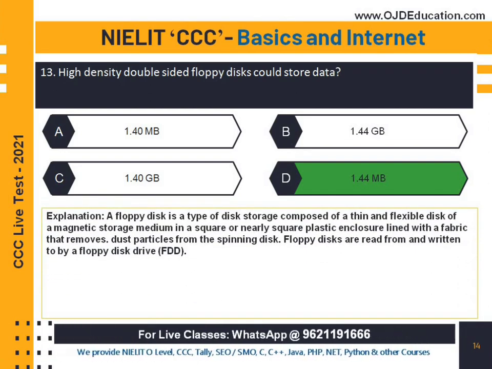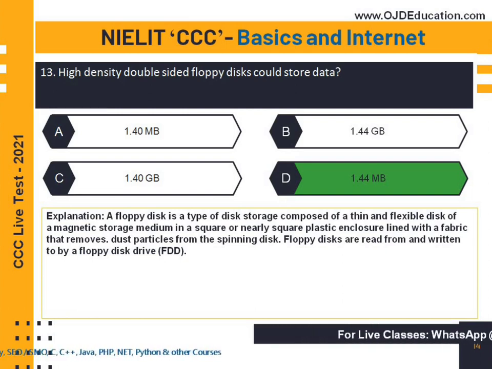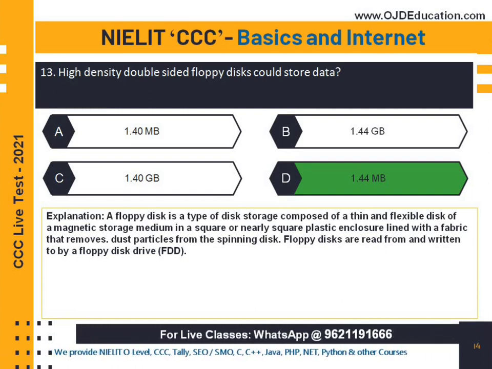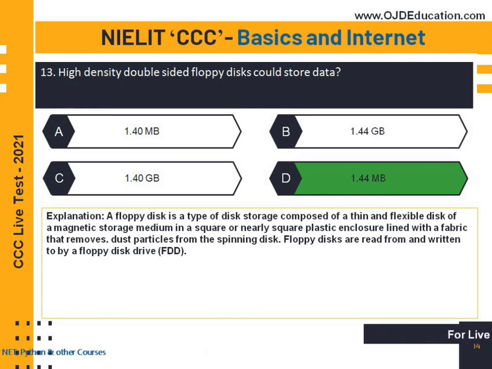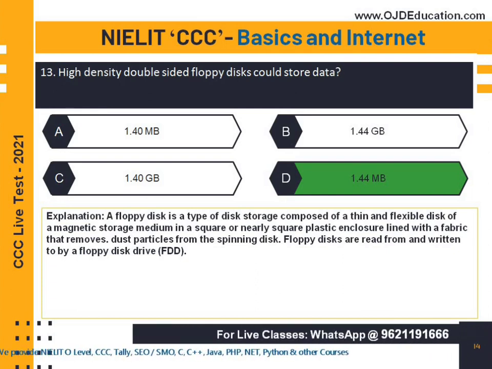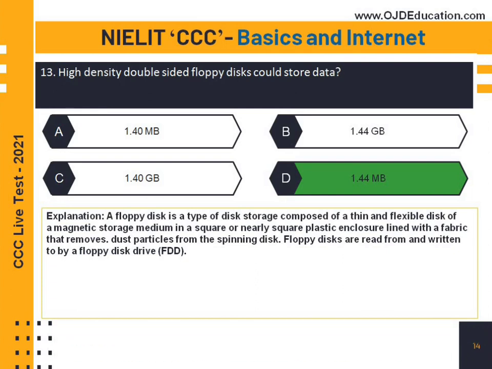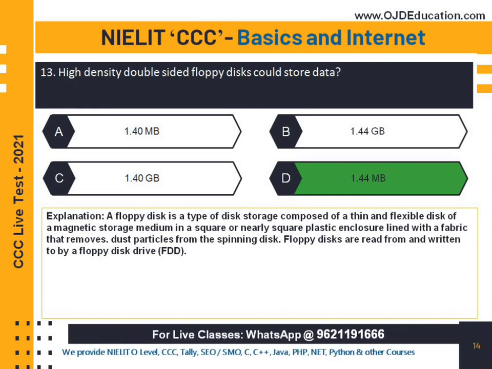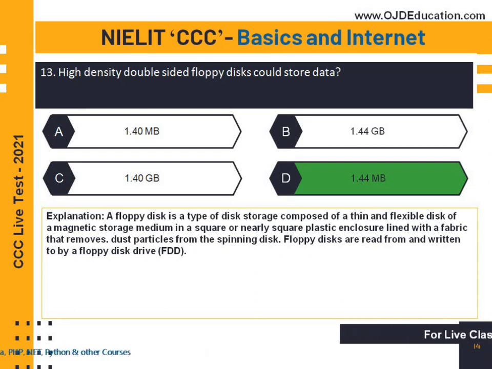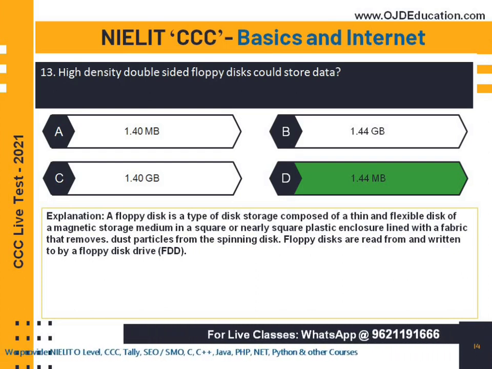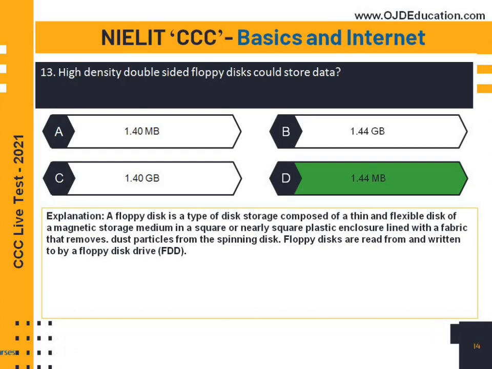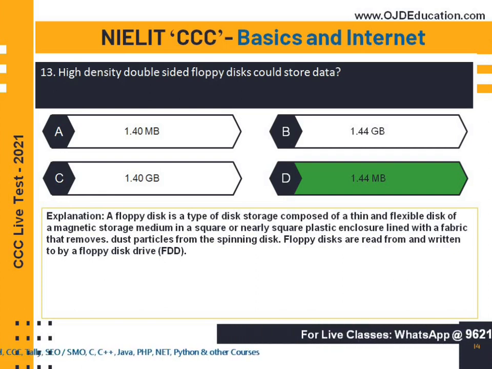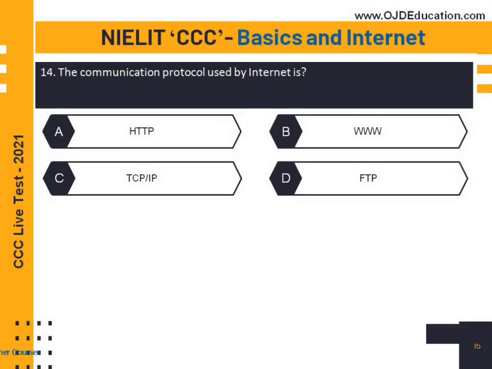This is the explanation. Now what is a floppy disk? A floppy disk is a type of disk storage composed of a thin and flexible disk of magnetic storage medium in a square or nearly square plastic enclosure lined with a fabric that removes dust particles from the spinning disk. Floppy disks are read from and written to by a floppy disk drive, that is FDD. Let's move on to the next question.